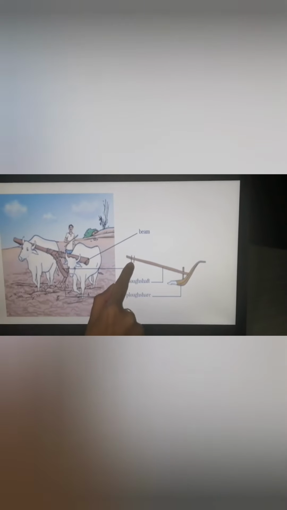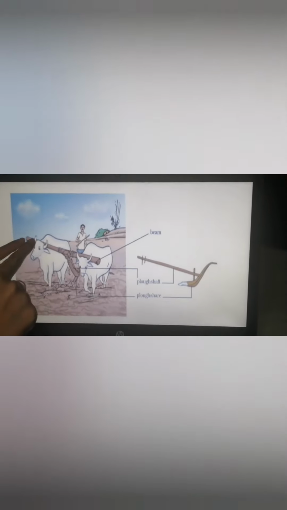The other part is the plow shaft. It is like a handle, and it is used to hold the plow. Okay, and the end part is attached to the beam. So this is the beam. Okay, this is kept on the bull's neck.